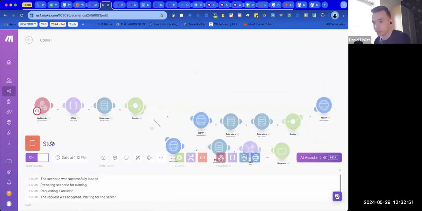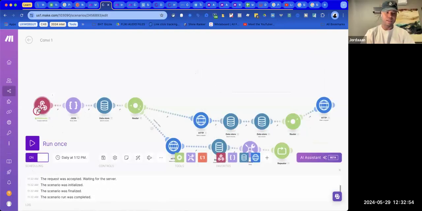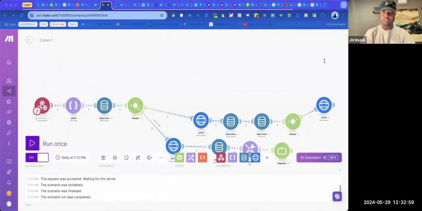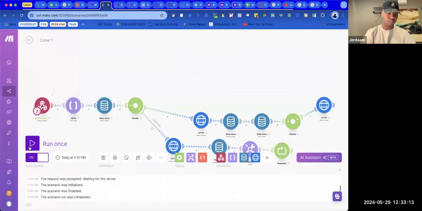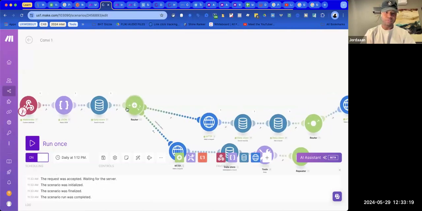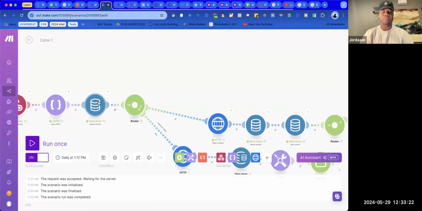Yeah, so if I run this, I've got to make a change first. Here, let me hop over and create a change in video request. So we've got it all the way up to a certain level like this, and now it'll send out and go all the way to the end. Basically, it's looking into a data store to see if I already have that person added or not, because I don't want it to create a whole bunch of duplicate videos in Convi.